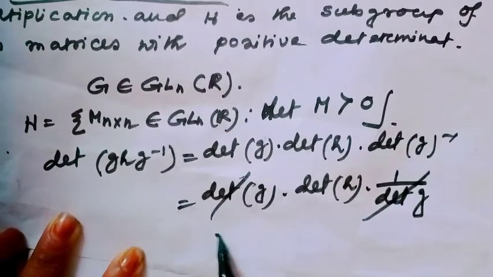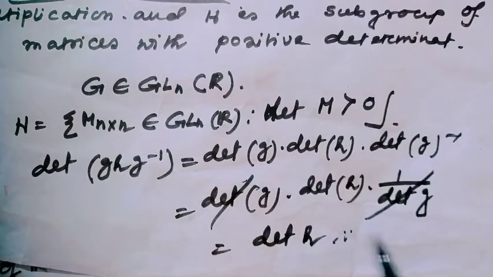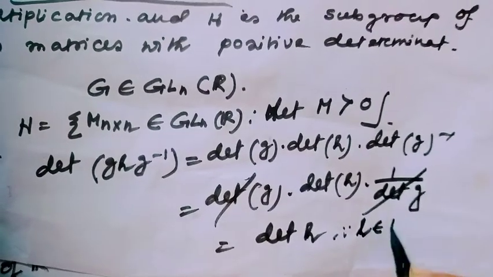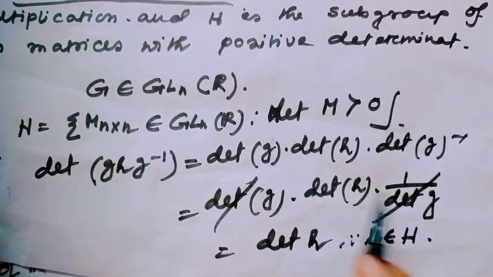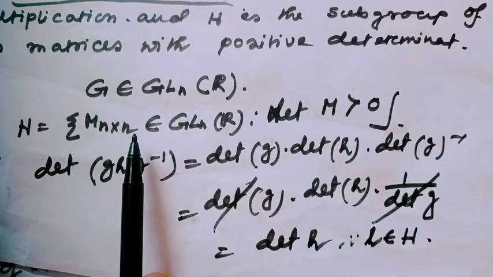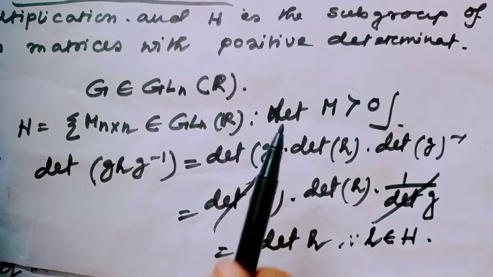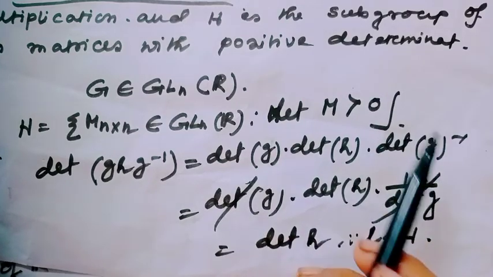Cancel this, then this value is determinant of a. Small a is a member of capital A, and A is the set of all n×n matrices in GL_n(R) such that determinant of M is greater than 0.